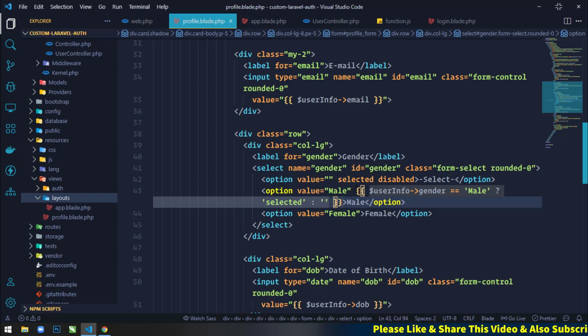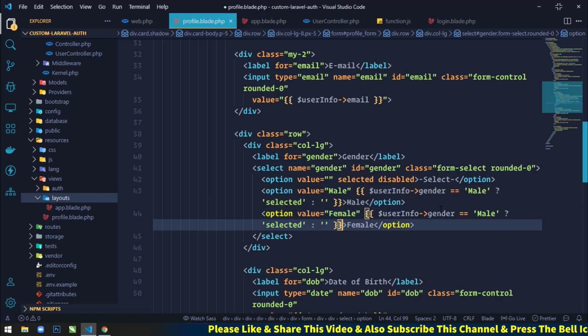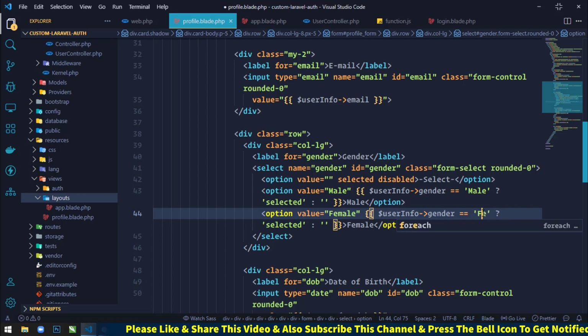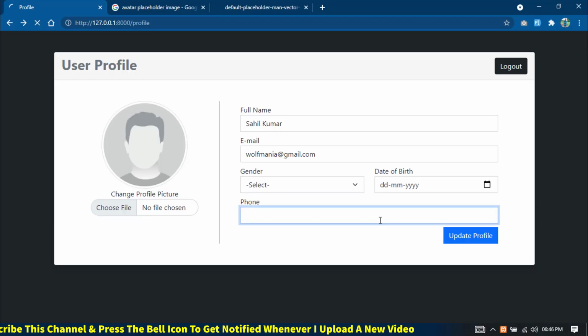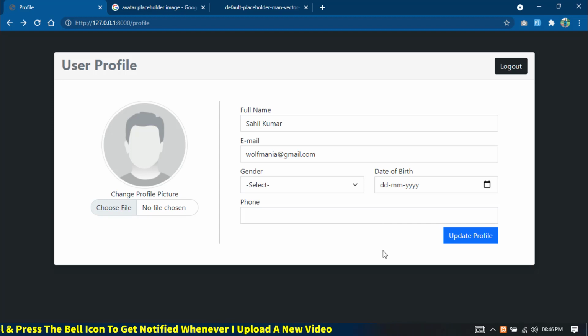Similarly, just copy this and paste here. Now here just change to female. Okay, and now this is okay. Save this, refresh.